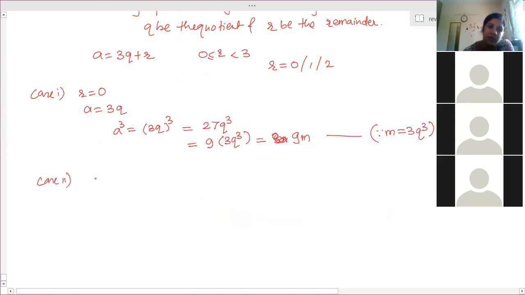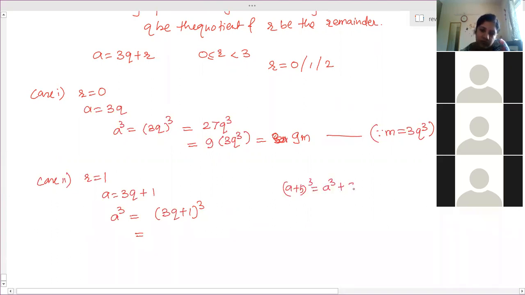Case 2, r is equal to 1. a is equal to 3q plus 1. Then the cube of a is equal to 3q plus 1 whole cube. So the formula for a plus b whole cube is a cube plus 3a square b plus 3ab square plus b cube. I will write b cube at the end.